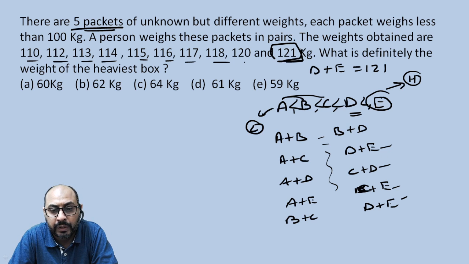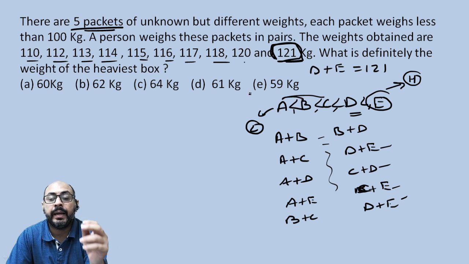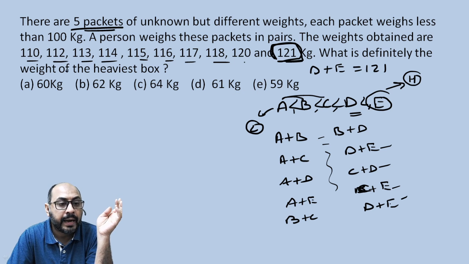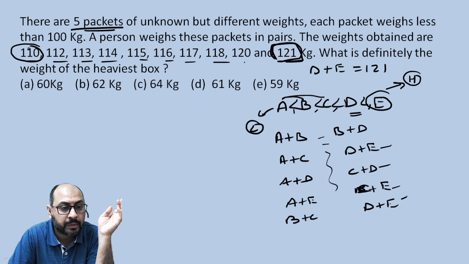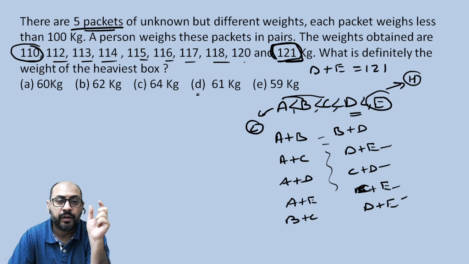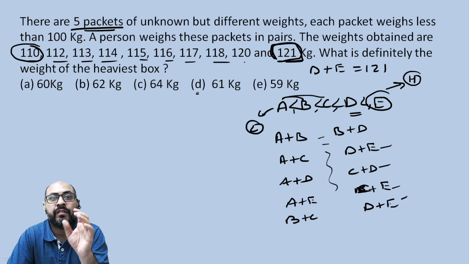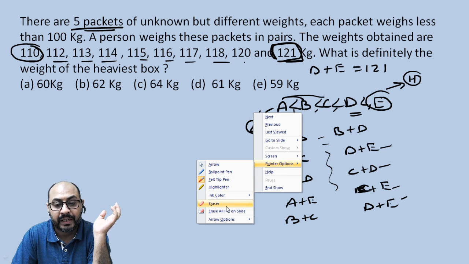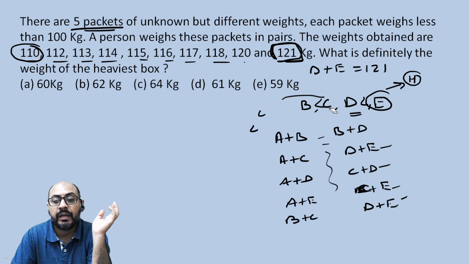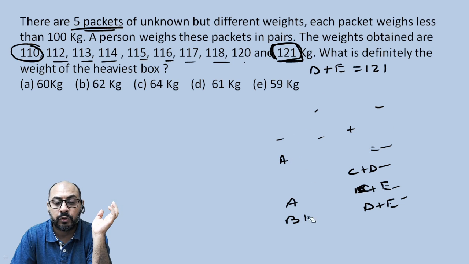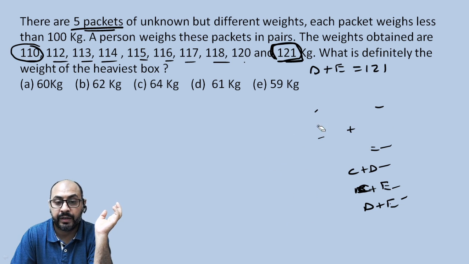So the very first thought that should come into your mind is, okay, fine. This is only possible if I am weighing the heaviest two boxes. Got it? And this is only possible when I am weighing the lightest two boxes. Getting it? So 110 is when I weigh the lightest two. 121 is when I weigh the heaviest two. And the question clearly mentions that the boxes are of different weights. None of the two boxes are of the same weight, right?